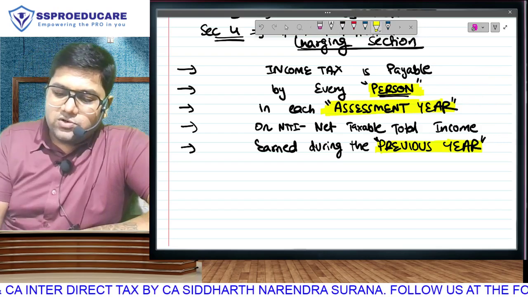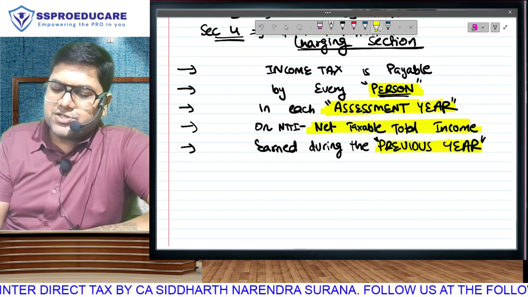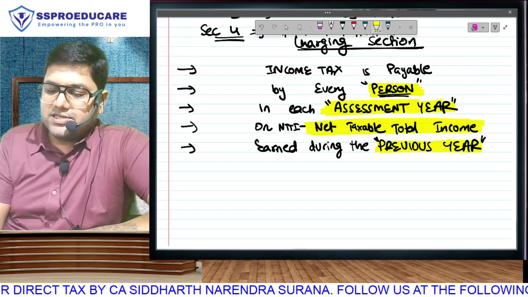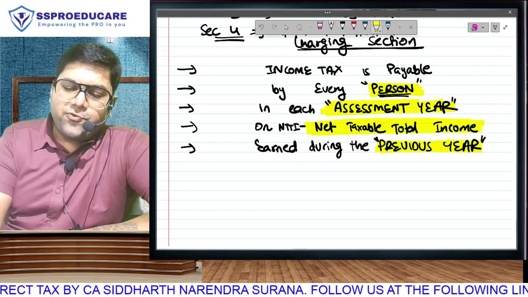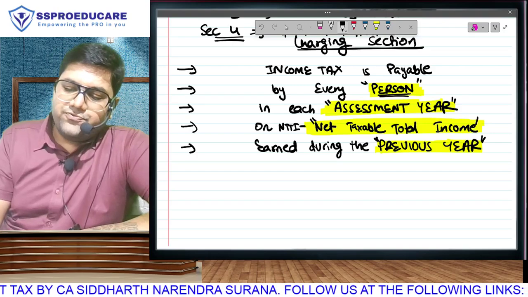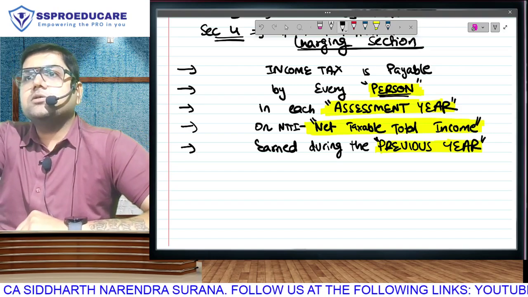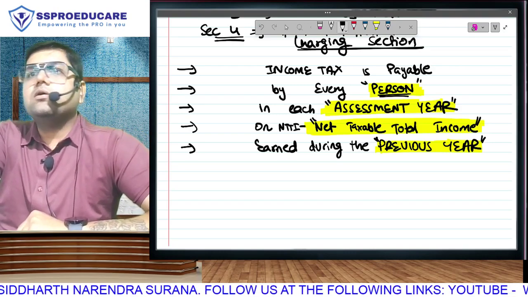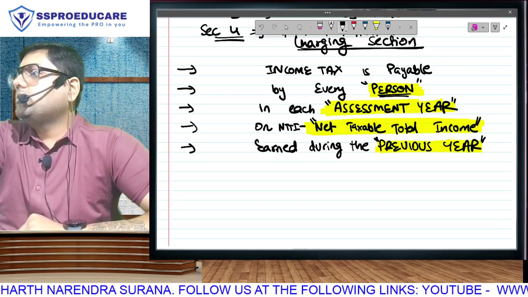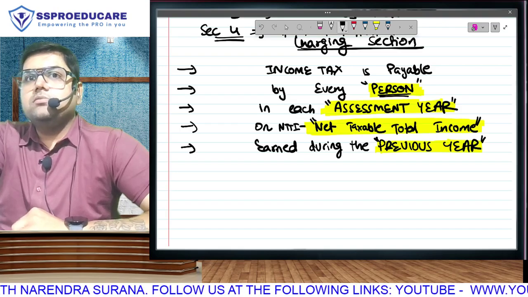If I am going to teach you for 55 lectures of 3 hours each, 40 lectures will be only to learn how to calculate net taxable total income.